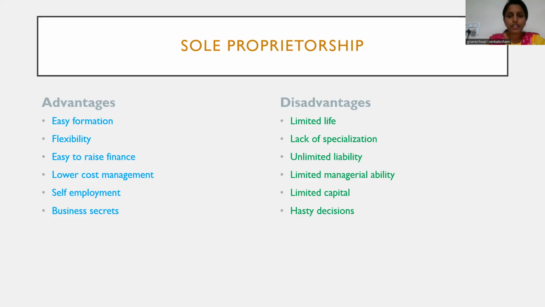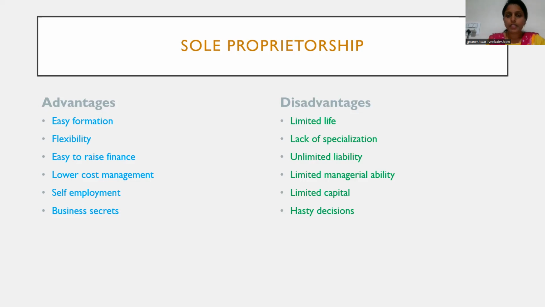So we cannot see 360 degrees activity of the owner. That means he may not have a speciality in all the sections of the business organization.